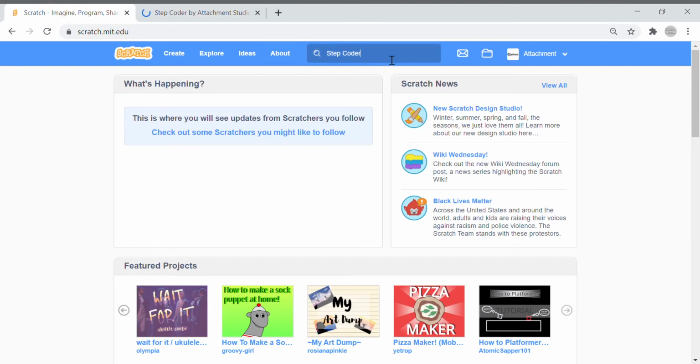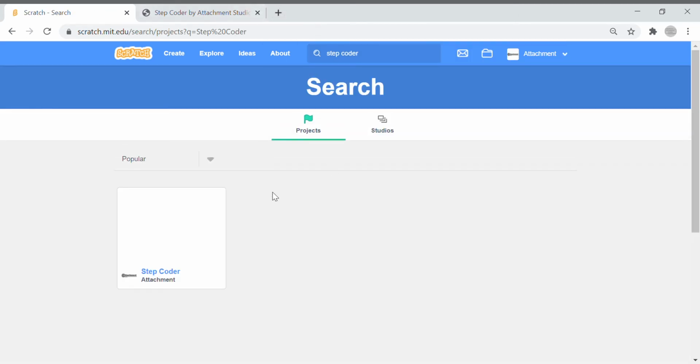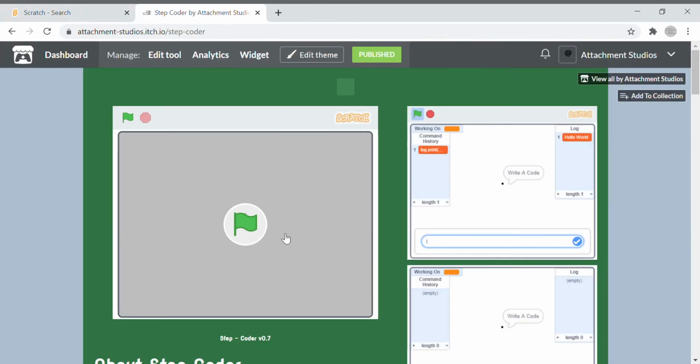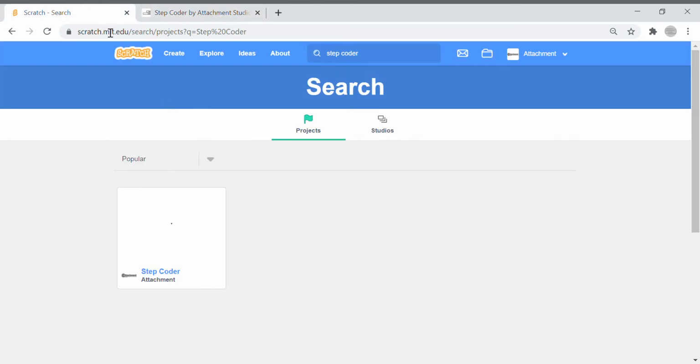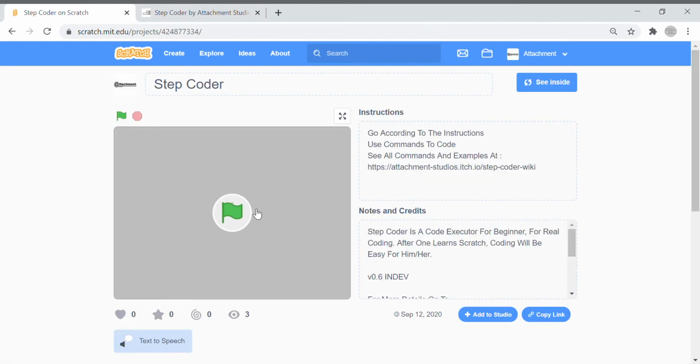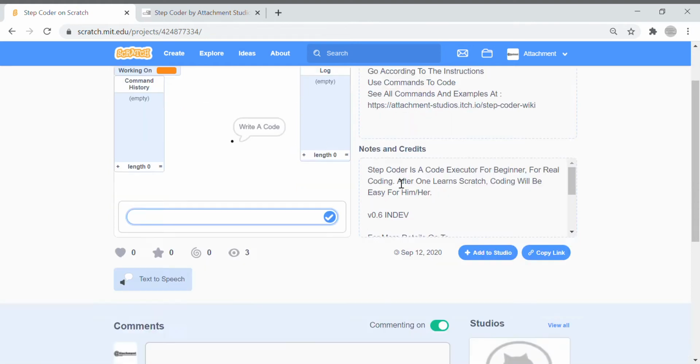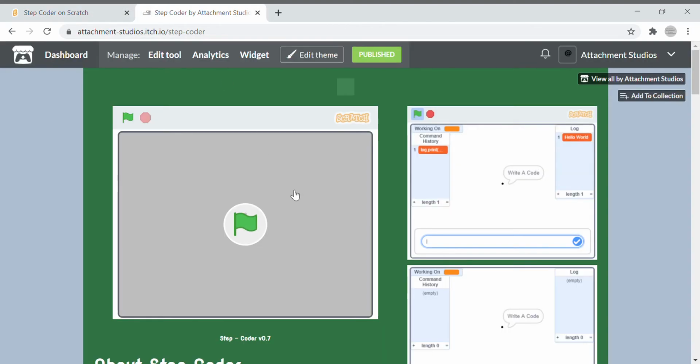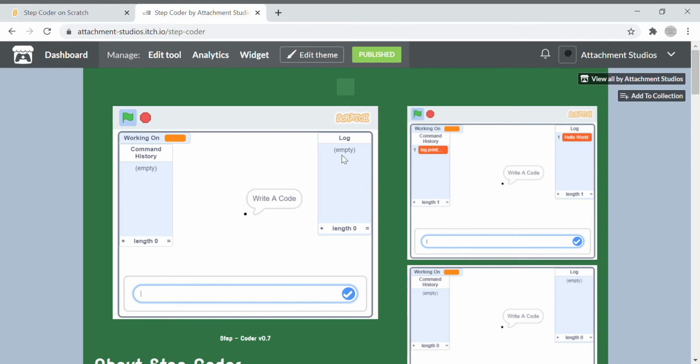By default, it will not appear, but when we click enter, we see only one project. And here it is, the same project. When we open it, we see something new: Step Coder. I would like to brief you about Step Coder too.